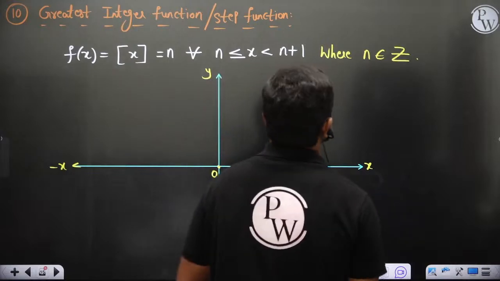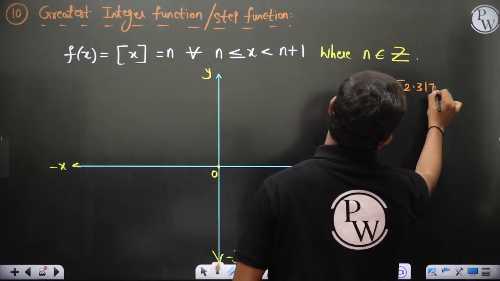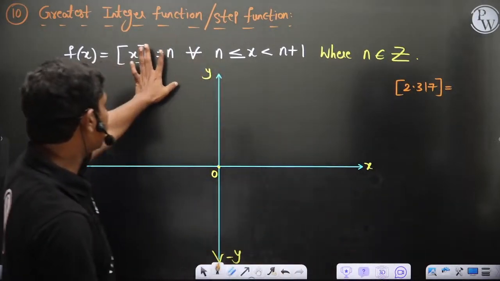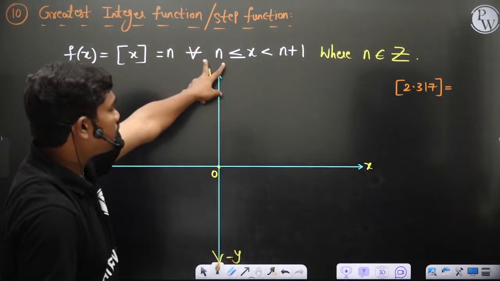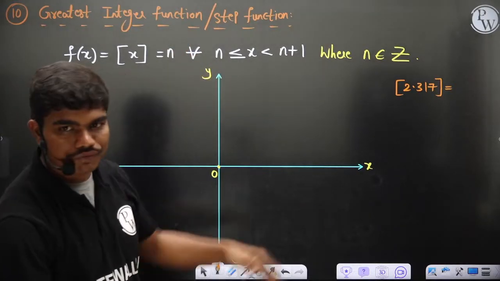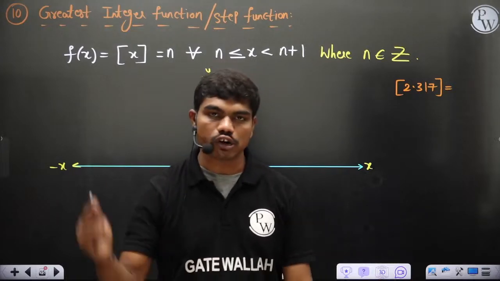Look, if I ask you the integer part of 2.317, can you tell me the answer? From this definition, for any value of x lying between two integers, the lesser integer is the value of that function. So what is the integer part of 2.317? This is also called the integer part function.